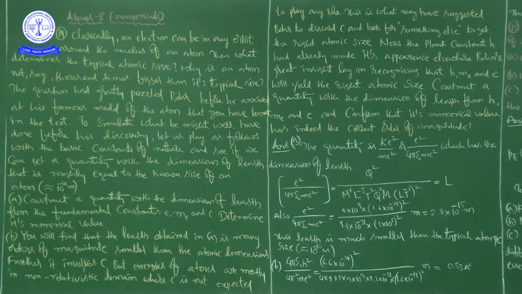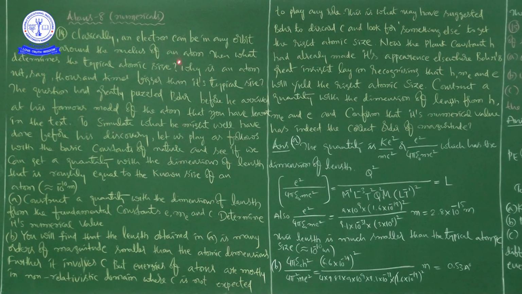To simulate what he might well have done before his discovery, let us play as follows with the basic constants of nature and see if we can get a quantity with the dimensions of length that is roughly equal to the known size of an atom, that is approximately 10 to the power of minus 10 meters.